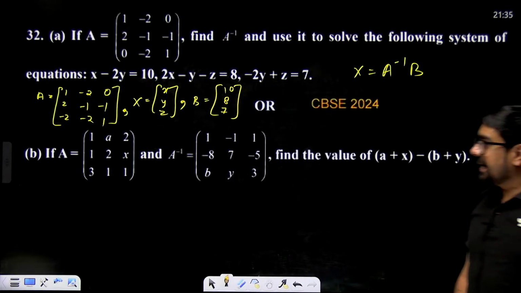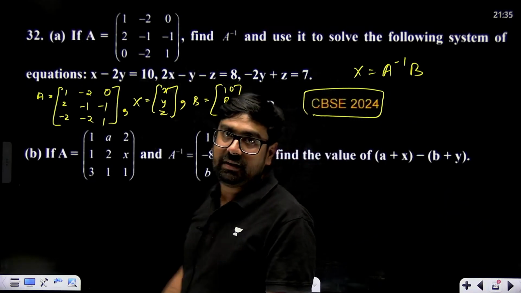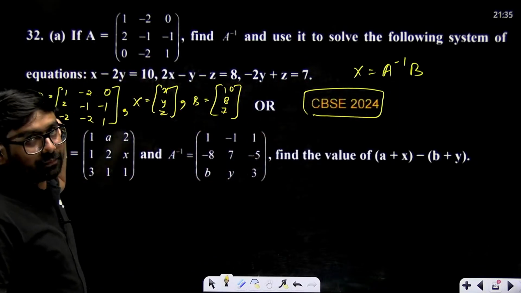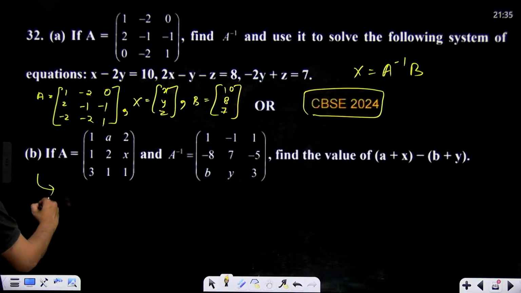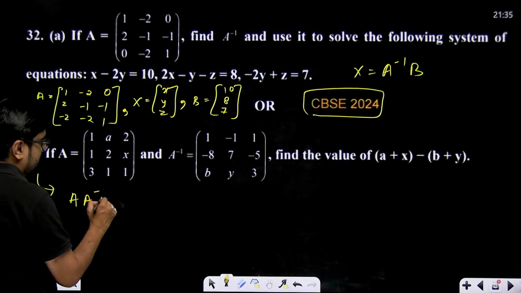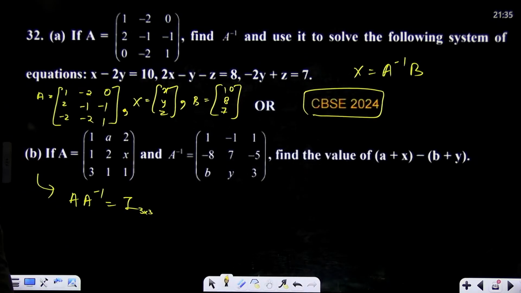So now second question. This question is last year's only. Both were in 5 marks. So solving linear equation can come and you know how to solve it. Solve it on your own once. Please solve it on your own. Question number B was actually simple. Why? Because here you just had to do A into A inverse will be equal to I. And order of I will be 3 cross 3 because A and A inverse both are 3 cross 3. That's it. When you use this, you'll get your answer.